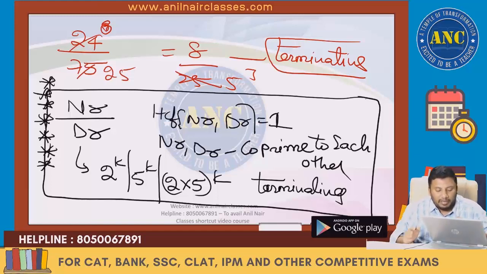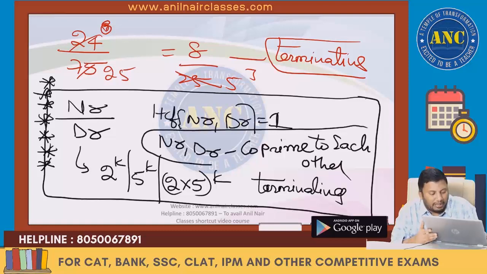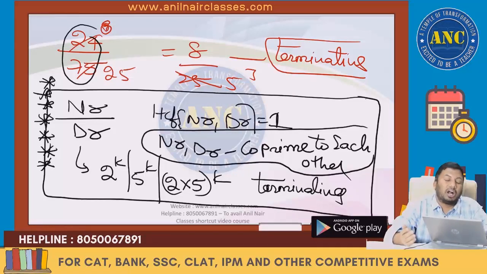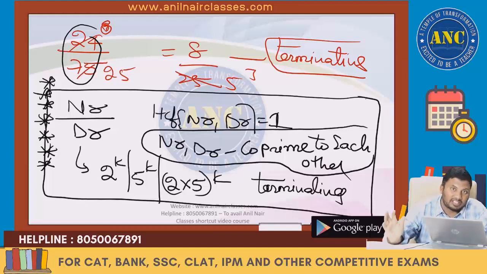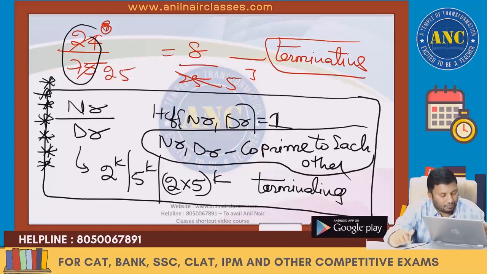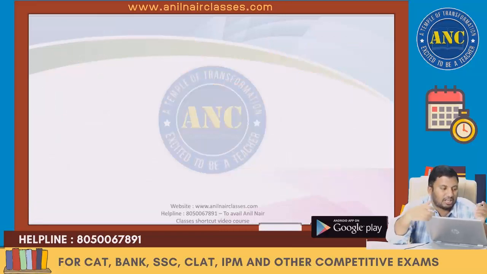Numerator by denominator: if numerator and denominator are co-prime to each other. 24 and 75 are not co-prime to each other. HCF of 24 and 75 is 3. So 8 by 25, 5 cube. I hope it is clear. Now the question came. We can easily determine whether it is terminating or non-terminating. Now next is, what if it is not terminating? Please write down.